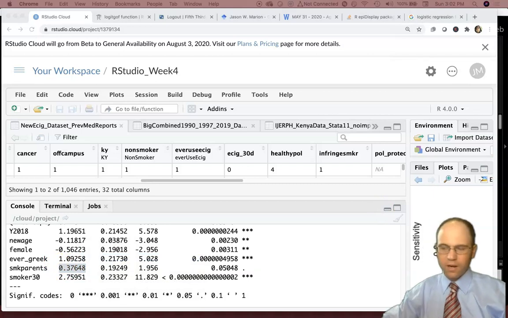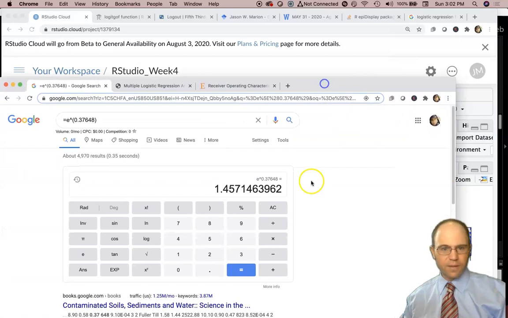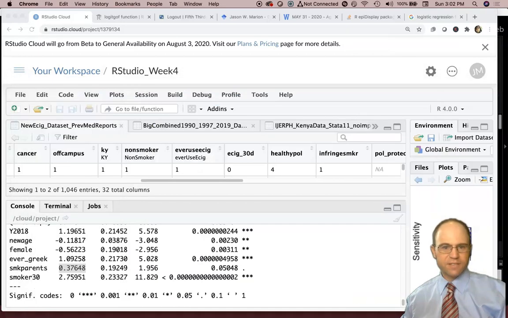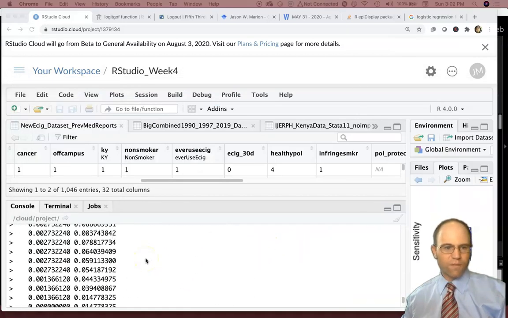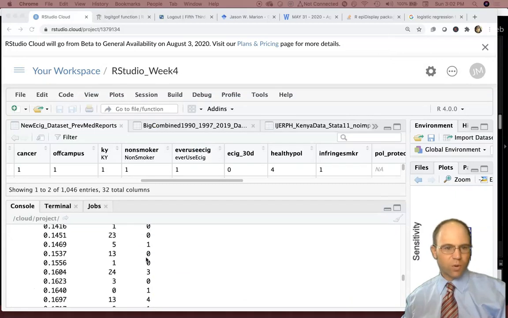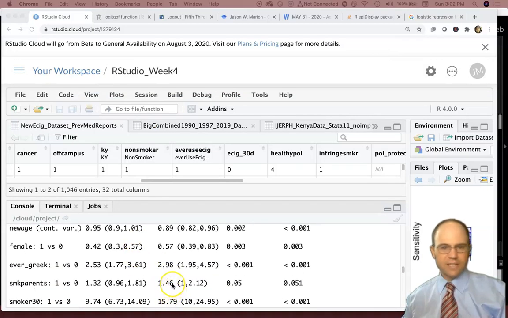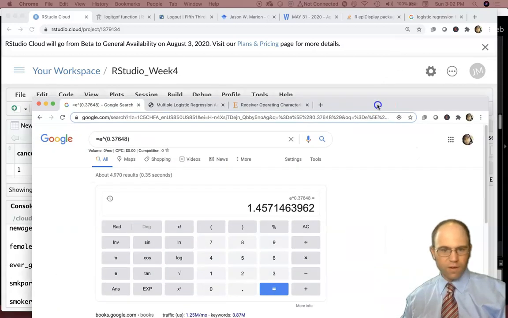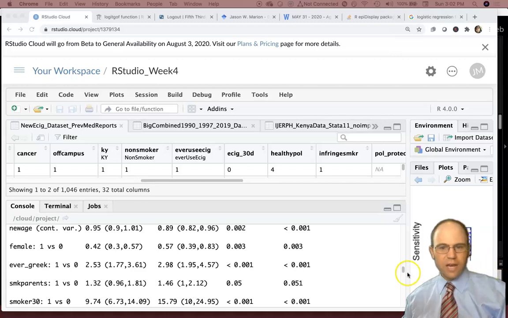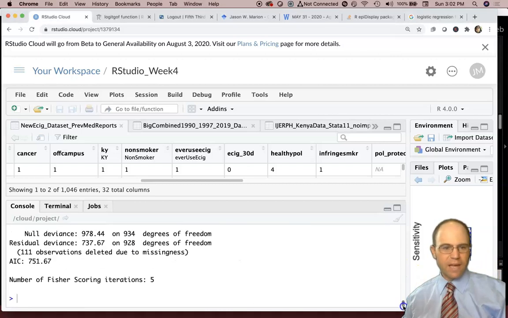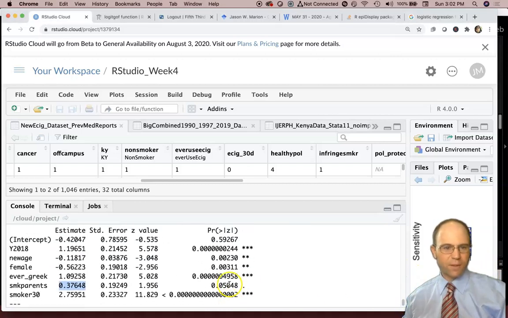If we were to exponentiate something else, we've got right there smoking parents, 0.37. I'm going to go over here, I'm going to exponentiate it. When I do that, I end up getting 1.457. So I scroll up, I look at my model for smoking parents, and it says here 1.46. So I had 1.457. So in the event that you ever have to make a table for a scientific paper,